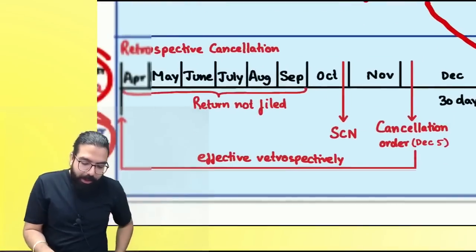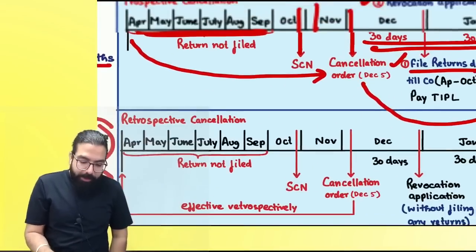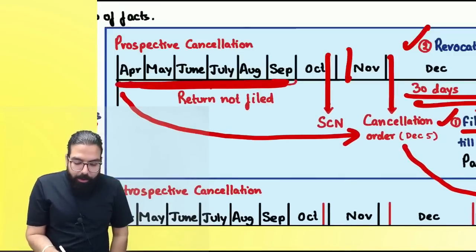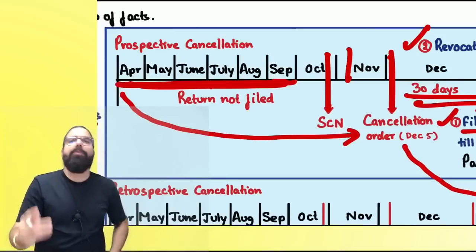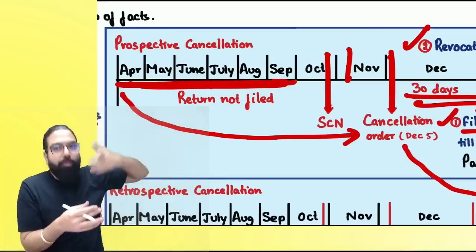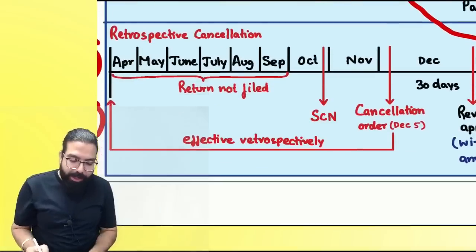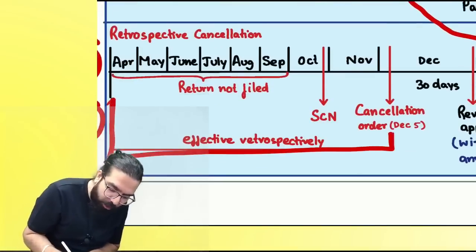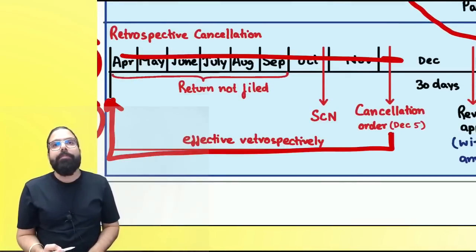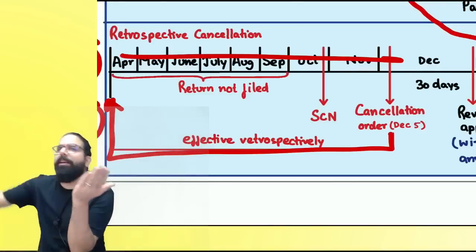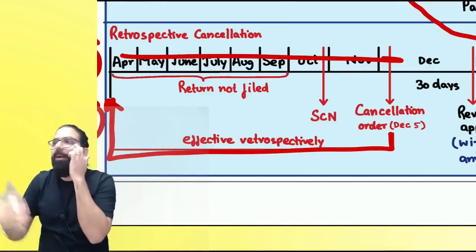Now, supposing your registration, everyone listen, here is what happened. You did not file your return, a show cause notice was given and a cancellation order was given, which was prospective cancellation from today onwards. Now, if the officer goes ahead and cancels your registration retrospectively, are we clear? Then you can't file all these returns. You will tell, sir, my registration is cancelled retrospectively, I can't file the return.